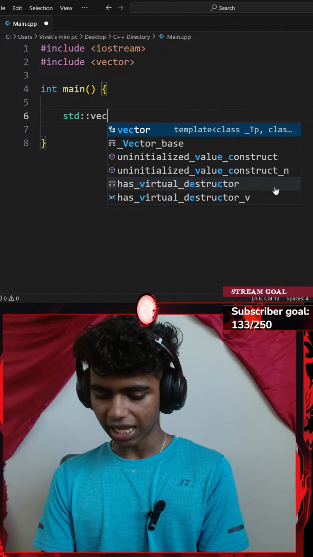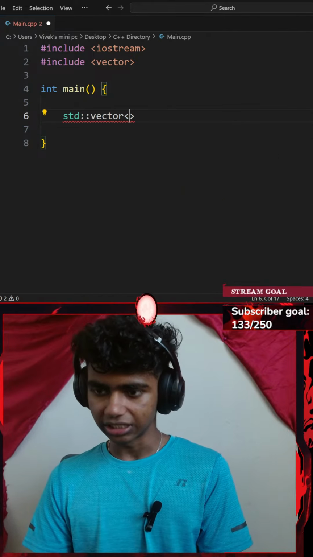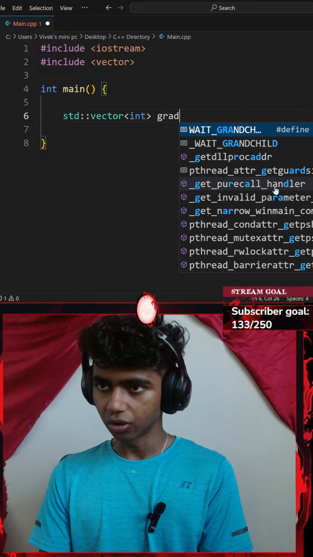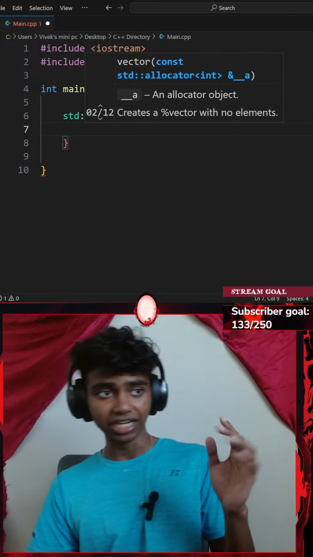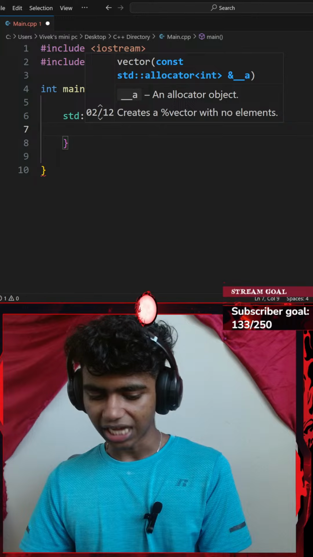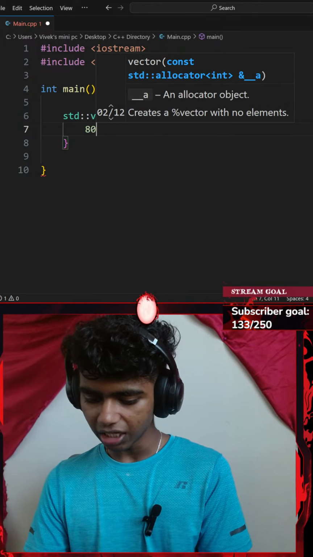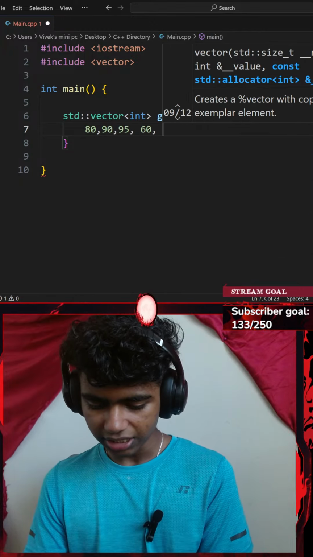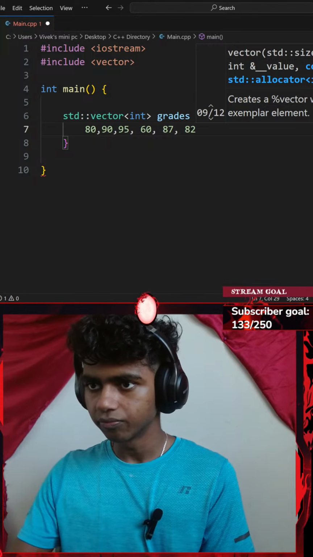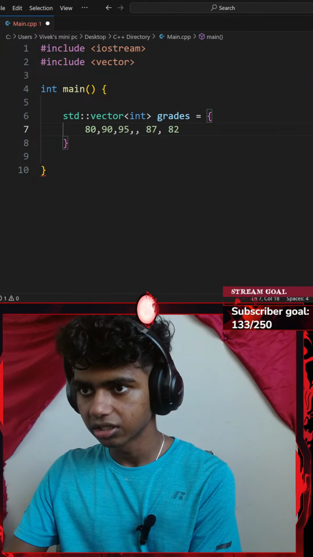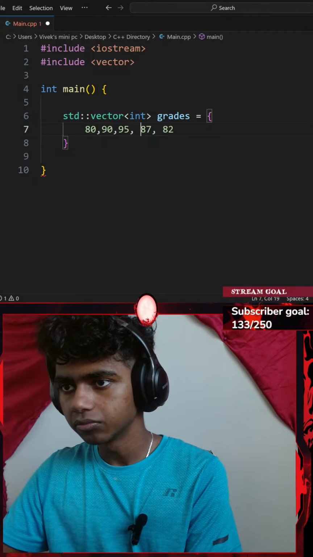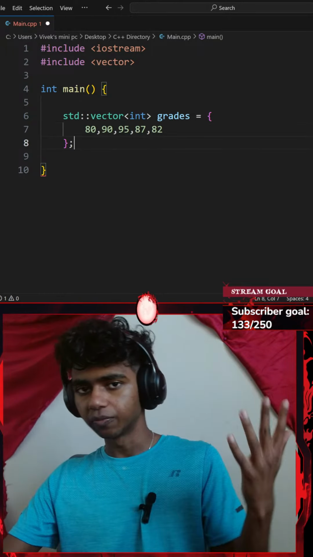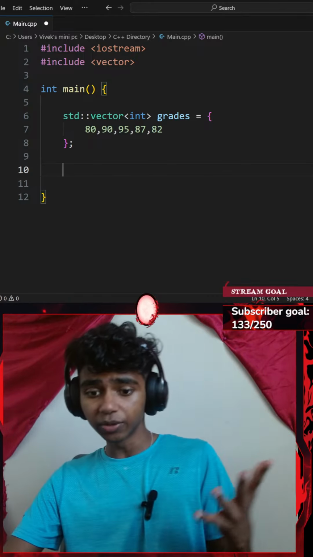Now I'll create a standard vector, which is only going to consist of integers. I will be calling this vector grades. I'll set that equal to, how many grades did I need? With at least 5 grades, I could go with something like 80, 90, 95, 60, 87, and 82. I don't think those are 5. That looks like 6. Okay, perfect. Let me just add some space there. Alright, perfect. I will be ending my container with a semicolon. I forgot.